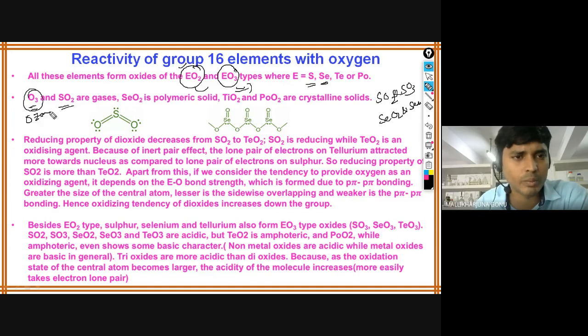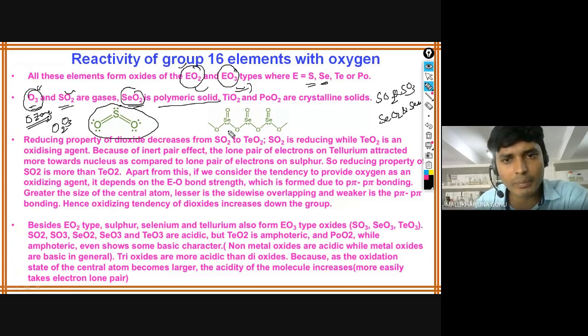These are the compounds of 16th group elements, right? Ozone can also be considered an oxide of oxygen, because oxygen is O2 and one extra oxygen is there. O3 and SO2 are gases. SeO2 is a polymeric solid. The selenium dioxide is not like SO2; it exists in a polymeric form.